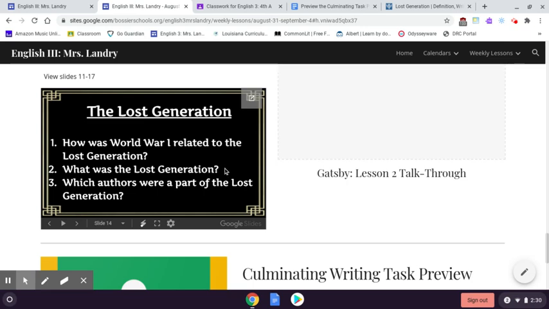The lost generation, these are the people that are technically quote unquote lost in that they don't really fit in. They're kind of floundering around between the pre World War ideals and the post World War ideals. And then which authors were part of that generation, you can find that in the website.